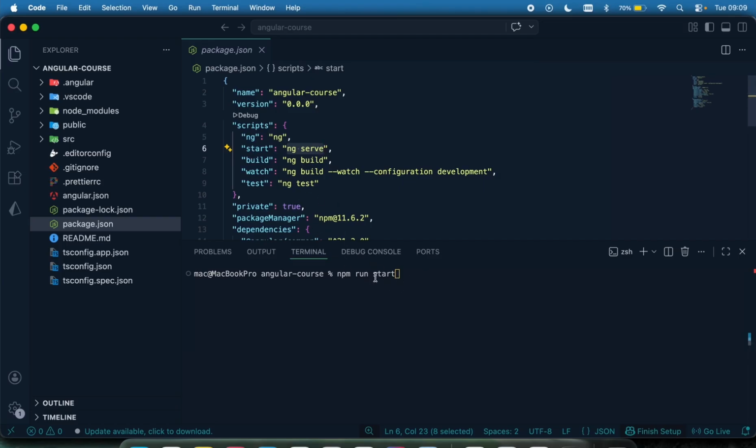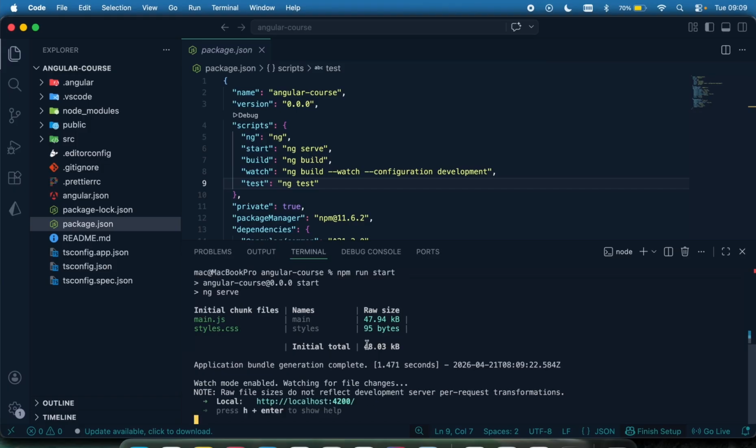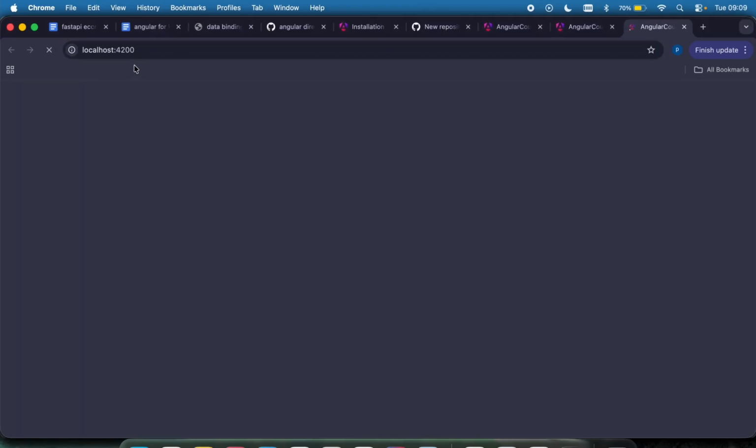If you want to build, you do npm run build or npm run watch or npm run test. You can also execute the commands directly by doing ng build, ng test like that. So let's just try npm run start and let's see. I click on that, and you can see our app was run on the same port 4200.